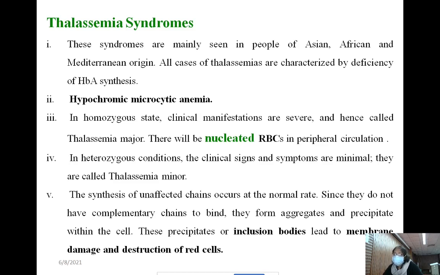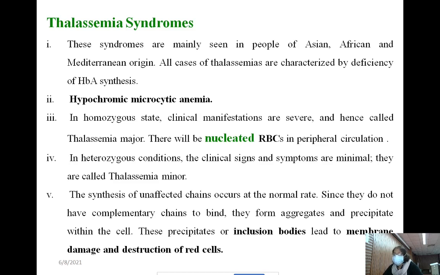So those chains are normally synthesized but don't get their partner for binding. As a result, they aggregate and precipitate within the cell, resulting in inclusion bodies.